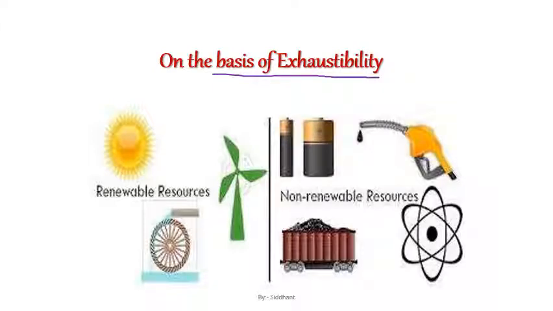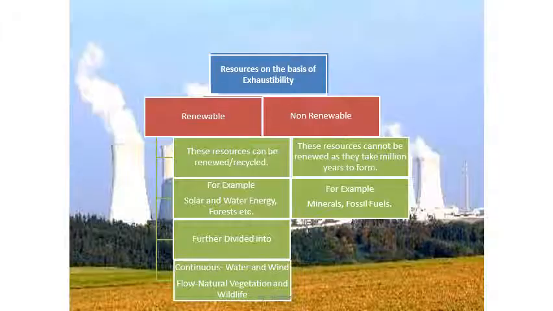So on the basis of exhaustibility, again we have two different types of resources. These are renewable resources, which can be renewed again and again, and non-renewable resources, which once used get exhausted and cannot be used further. Now on the basis of exhaustibility, we had these two resources.